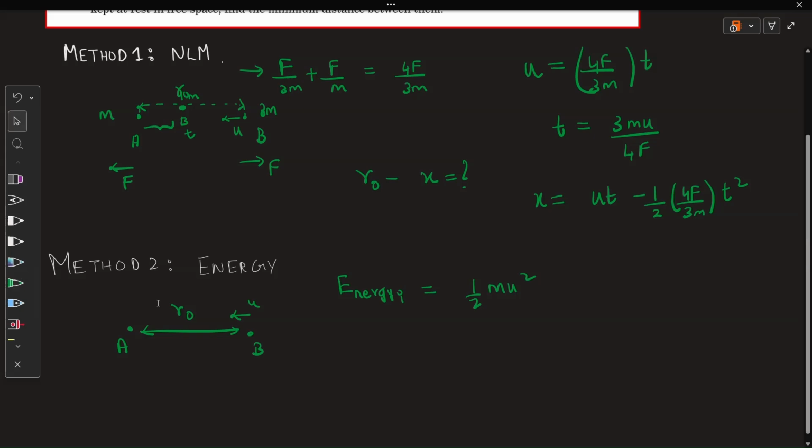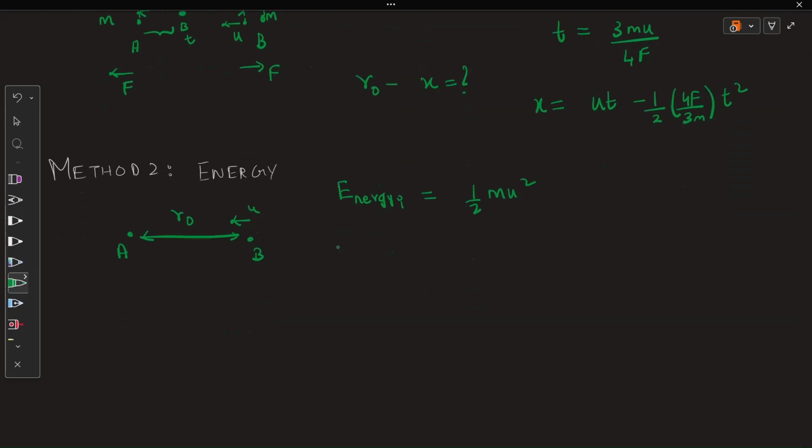Now what is the final energy? Here comes the fact that when these two particles are closest, suppose this distance is k, A is here and B is here, they might not need to be at rest. As we are conserving energy, we are not keeping it with respect to A, because A already has a velocity. Since A will also experience an acceleration, B will also experience an acceleration, correct?